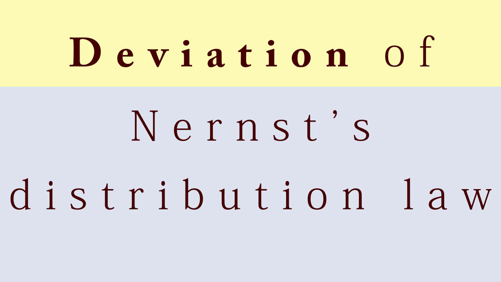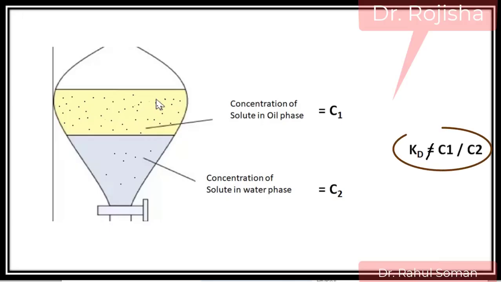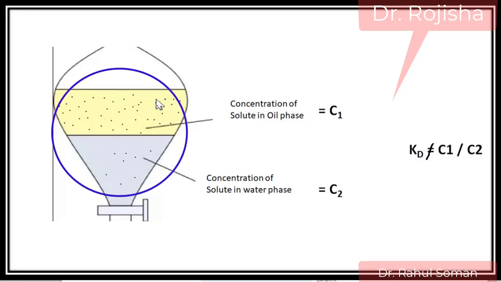Enter into deviation of Nernst distribution law. Next, we can look at the cases where this Nernst distribution law is not valid, or that C1 by C2 is not a constant. As we already said, one of the conditions is that the solute should exist as simple molecules, or that the molecular state of the solute should be the same in both the phases.